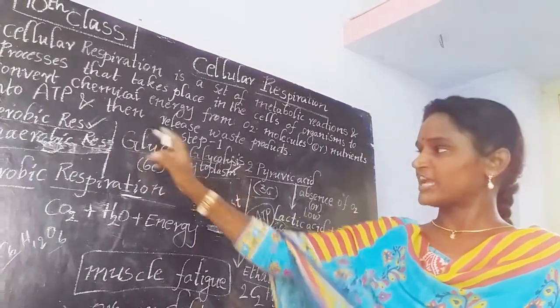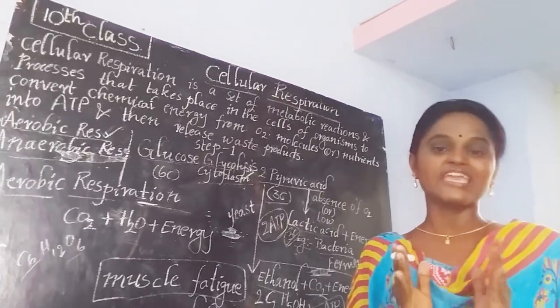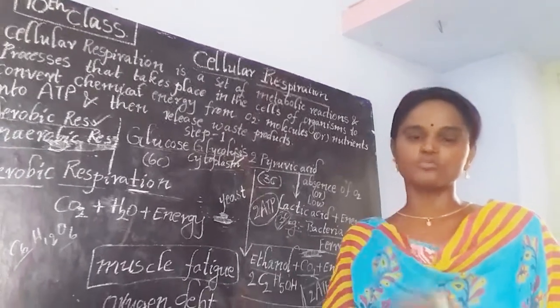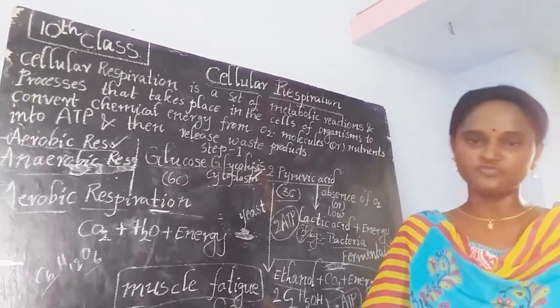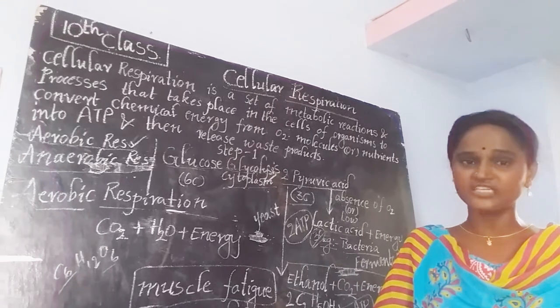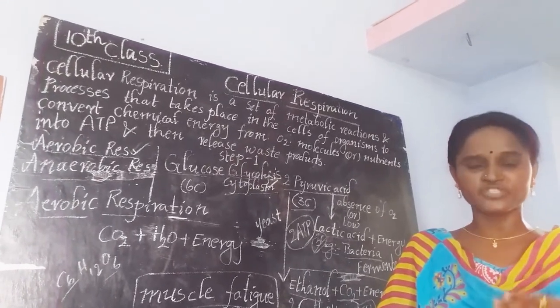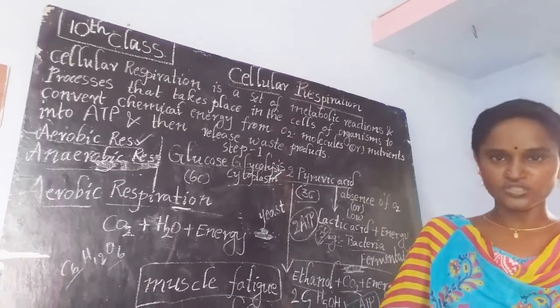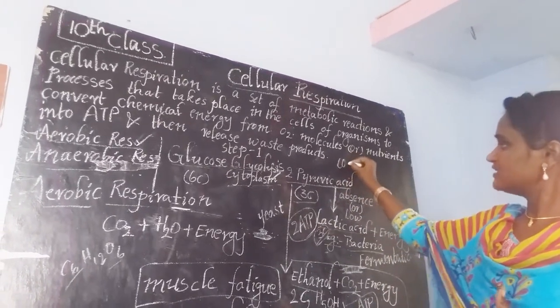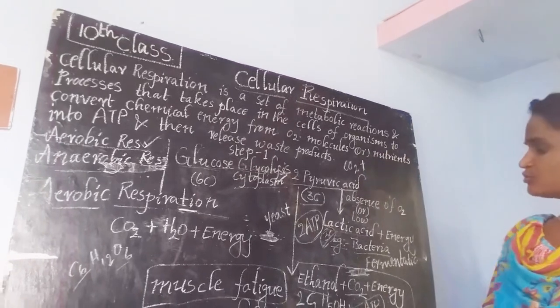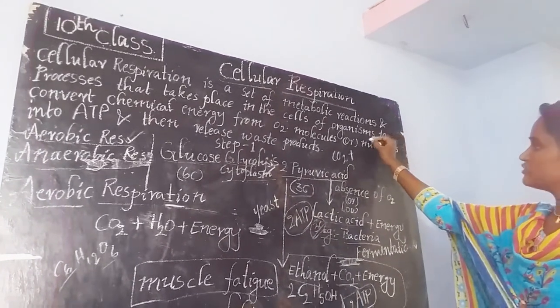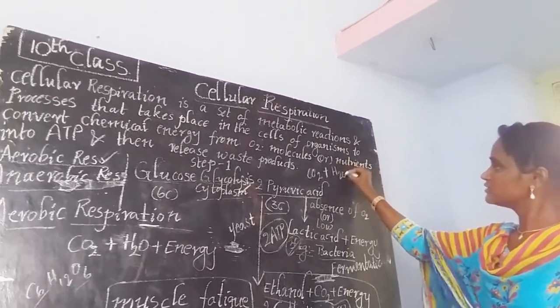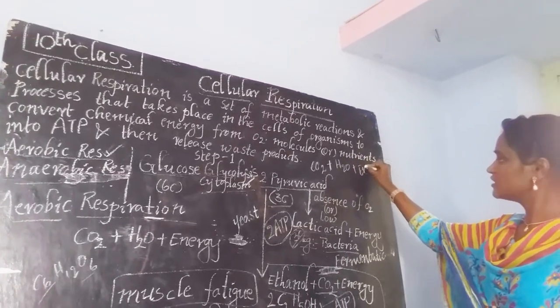Here, in aerobic respiration, the first step is common. That is glycolysis. Two molecules of pyruvic acid will be released. From that, in a different series of steps, this pyruvic acid is able to produce carbon dioxide, water and energy.